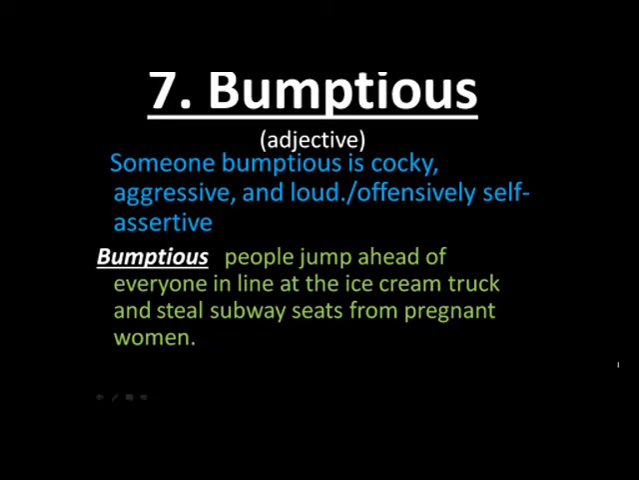So we have this very beautiful example. Bumptious people jump ahead of everyone in line at the ice cream truck and steal subway seats from pregnant women. So they are known as bumptious, who have cocky behavior in public.